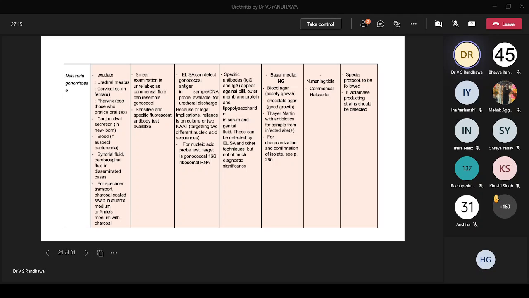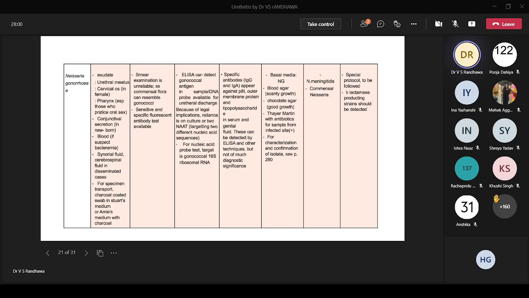If you're going on the various media, what's the profile? That's the differential diagnosis. And then if you want to do antimicrobial susceptibility testing, what are the challenges there? Okay. Now samples, I have told you, if you know the clinical profile, you can put all those samples in different categories: from the urethra you can take urethral secretion, from the cervical os you can take a secretion, you can take a conjunctival secretion, you can take from the joint if that's involved. Depending on the profile, for ophthalmia neonatorum we can take from the conjunctiva. So these are the different samples that are required for the lab diagnosis.